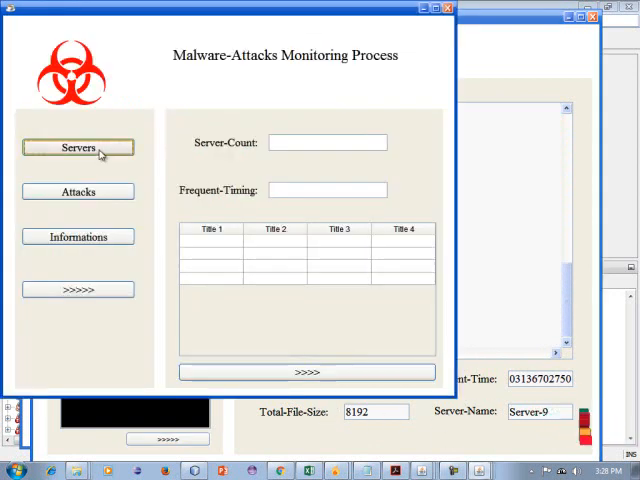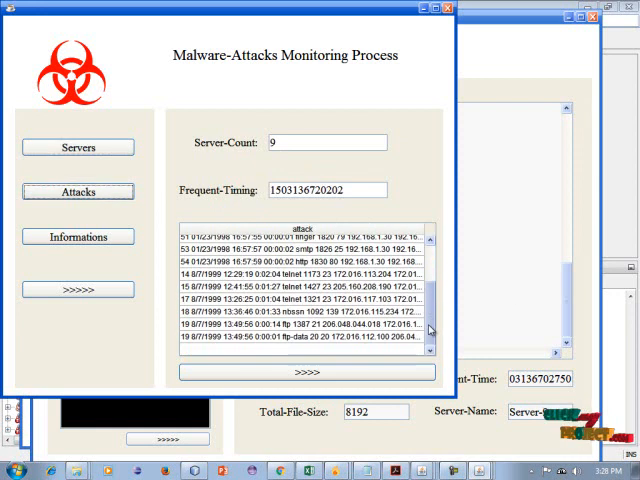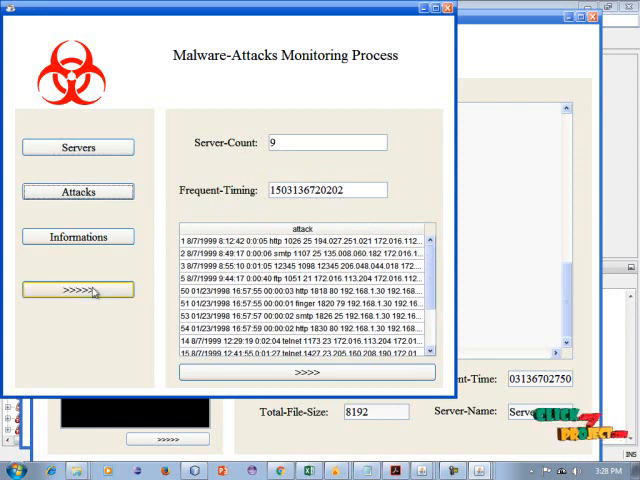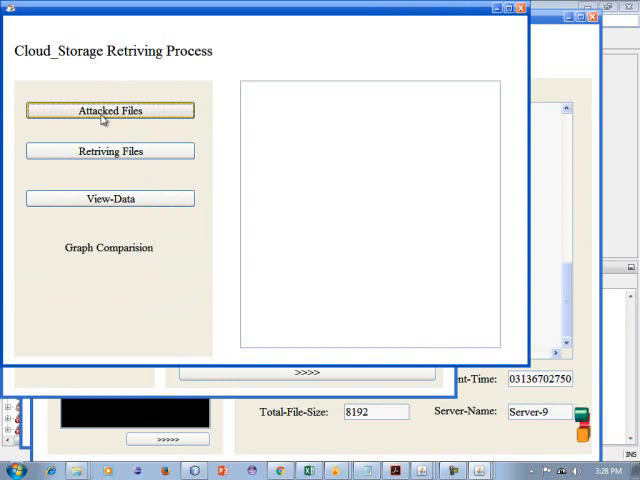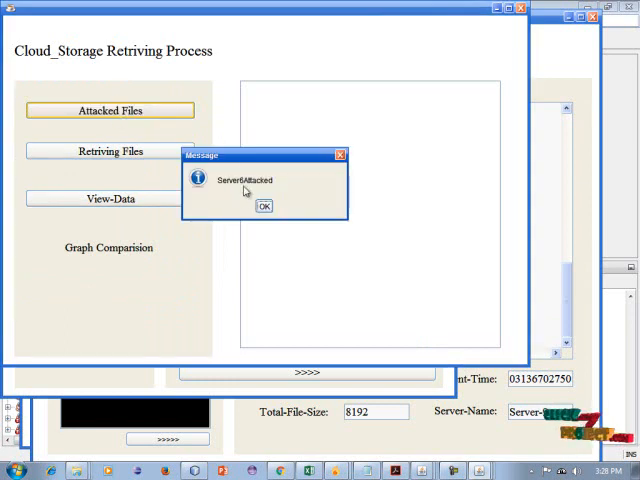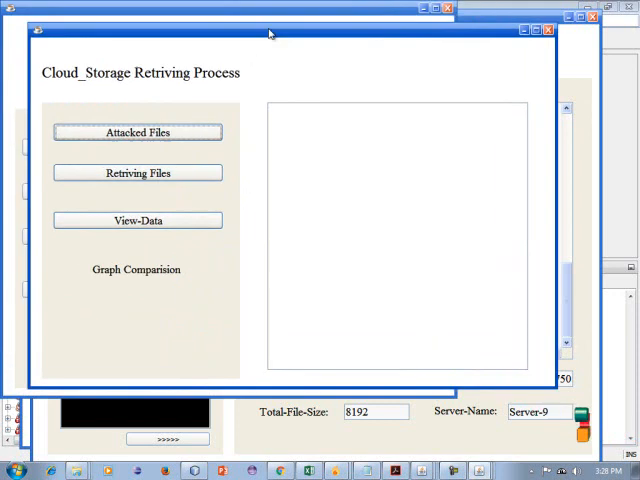So the next process is malware attack monitoring. So click these servers. So the total number of servers and the frequent time can be displayed. So click these attacks. So the total number of attacks can be displayed in this field. So the next process is the attacked file. So server 6 can be attacked. So the original file can be deleted from this server.